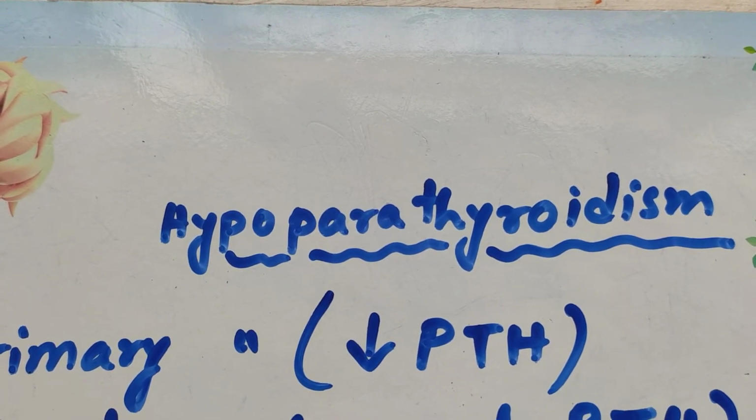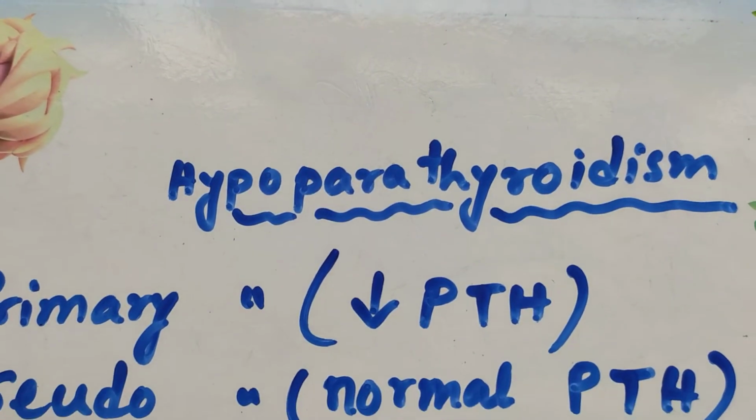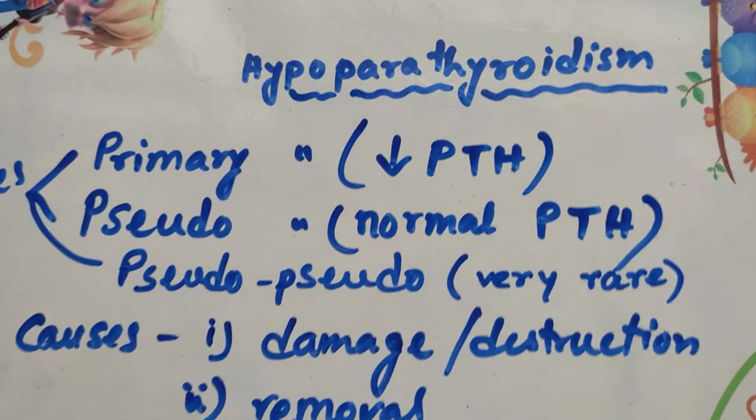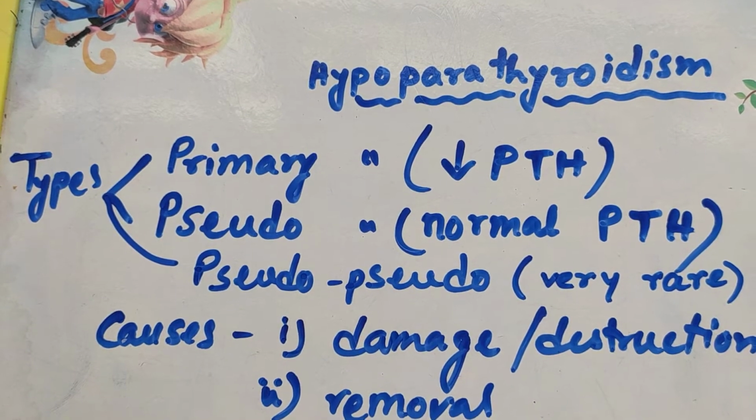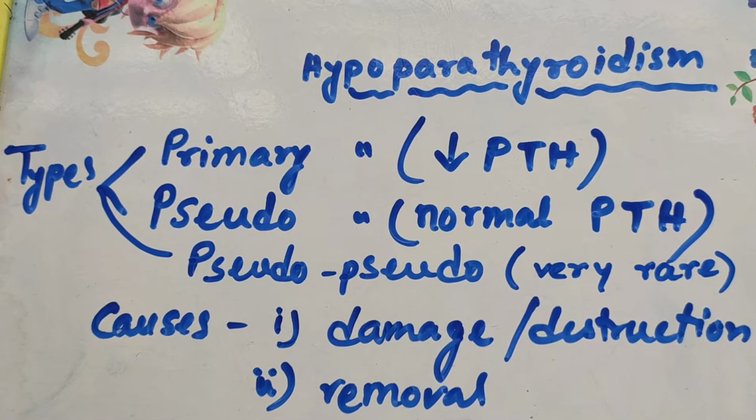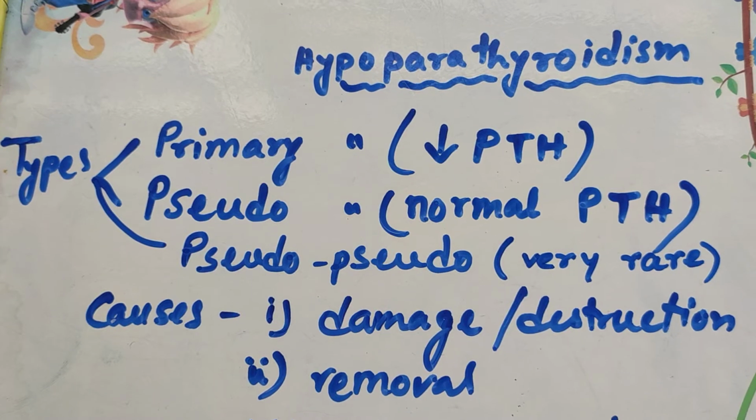Hypoparathyroidism. In hypoparathyroidism, there is decreased secretion of the parathyroid hormone from the parathyroid gland. Now, hypoparathyroidism can be classified into three types: primary hypoparathyroidism, pseudo, and pseudo-pseudo.